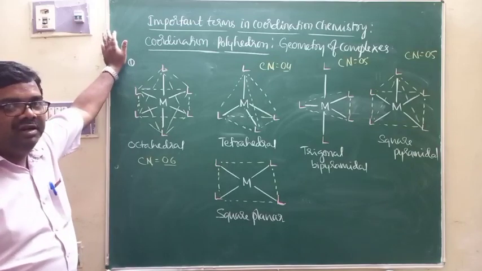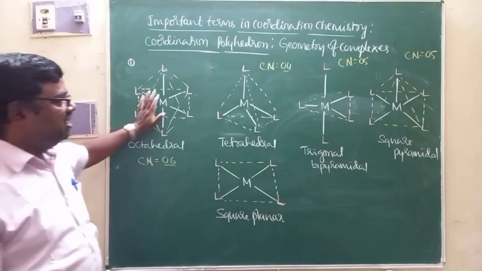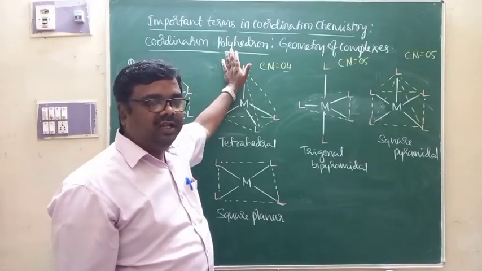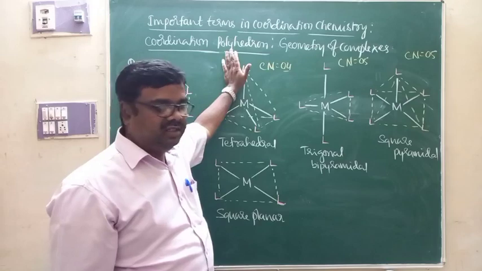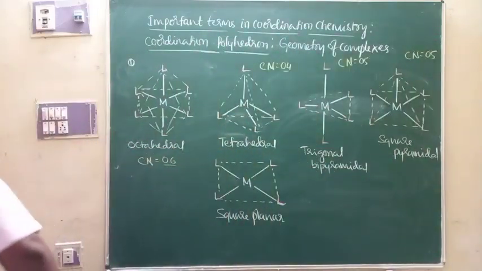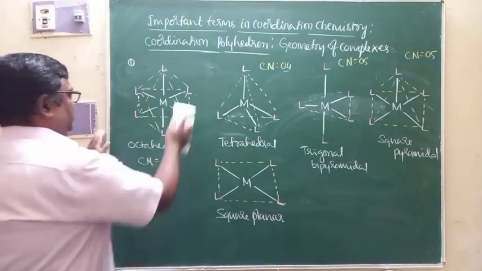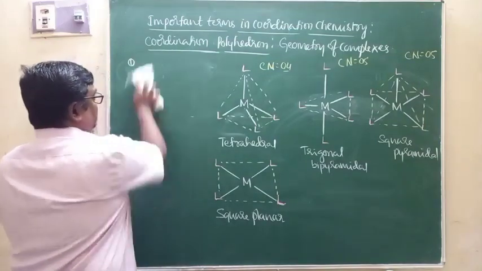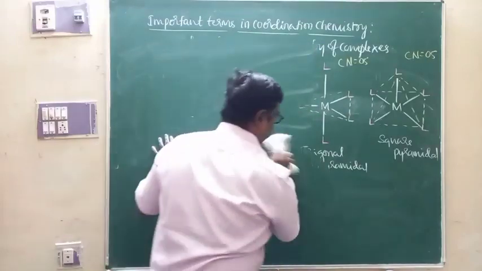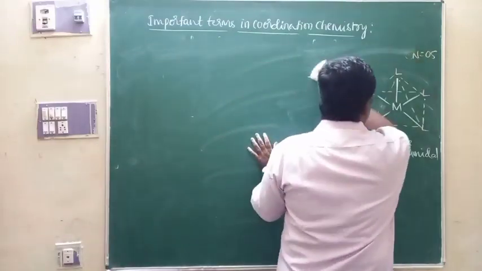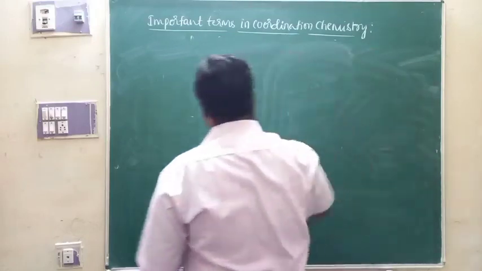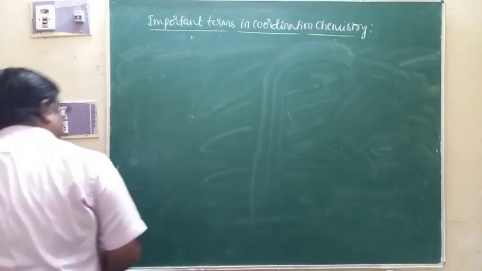The most common polyhedra for complexes are octahedral and tetrahedral. These are the most common polyhedra in the case of complexes. This is what we call the coordination polyhedron. Now at this moment, we'll go to one more important term as far as coordination chemistry is concerned, that is homoleptic and heteroleptic complexes. That is another term that you need to know. We'll see that.